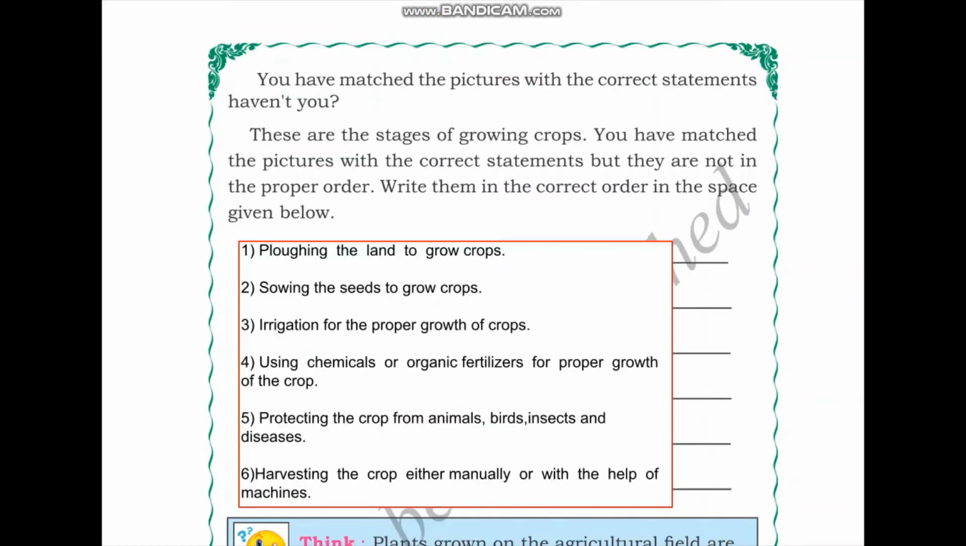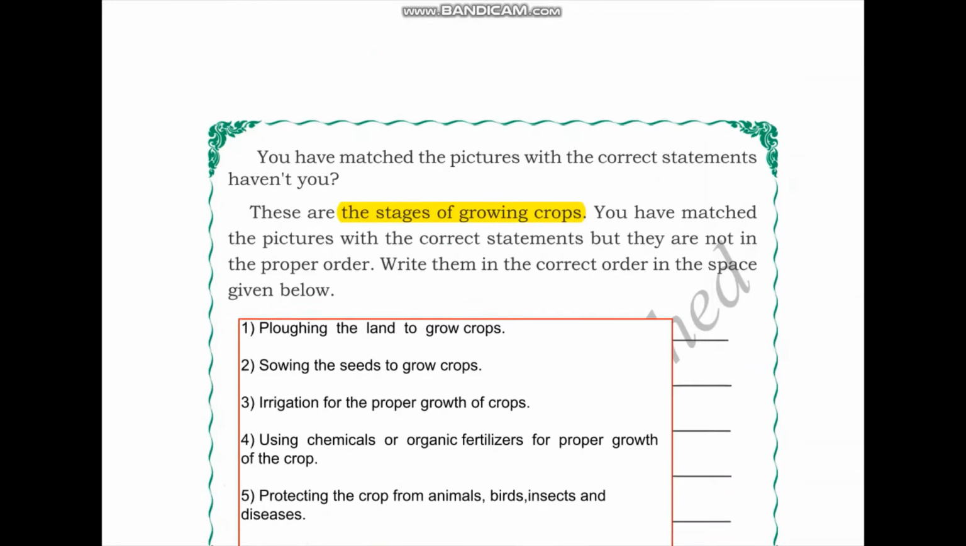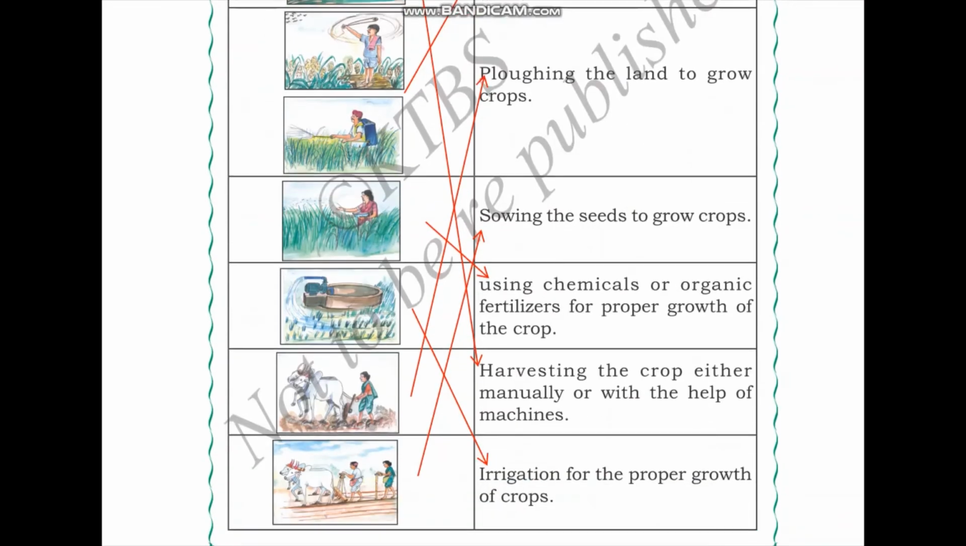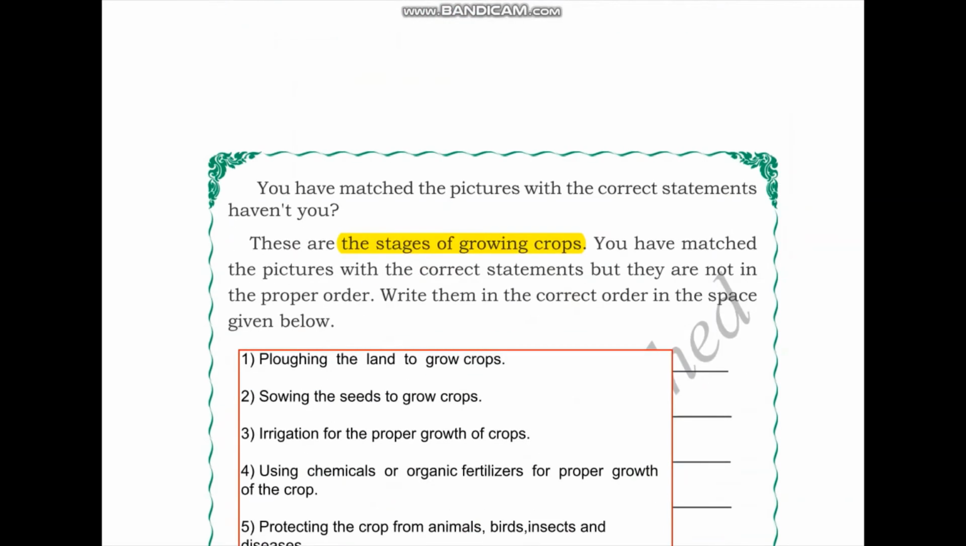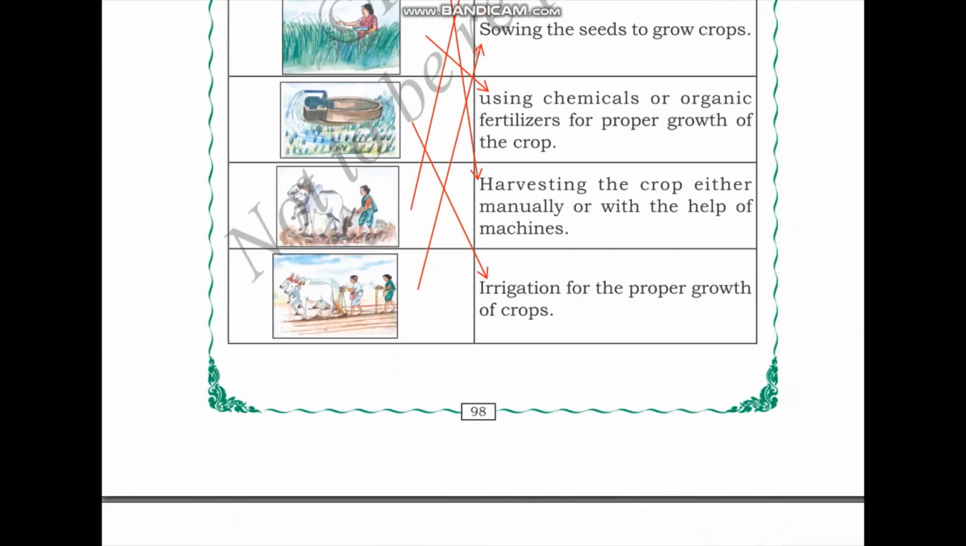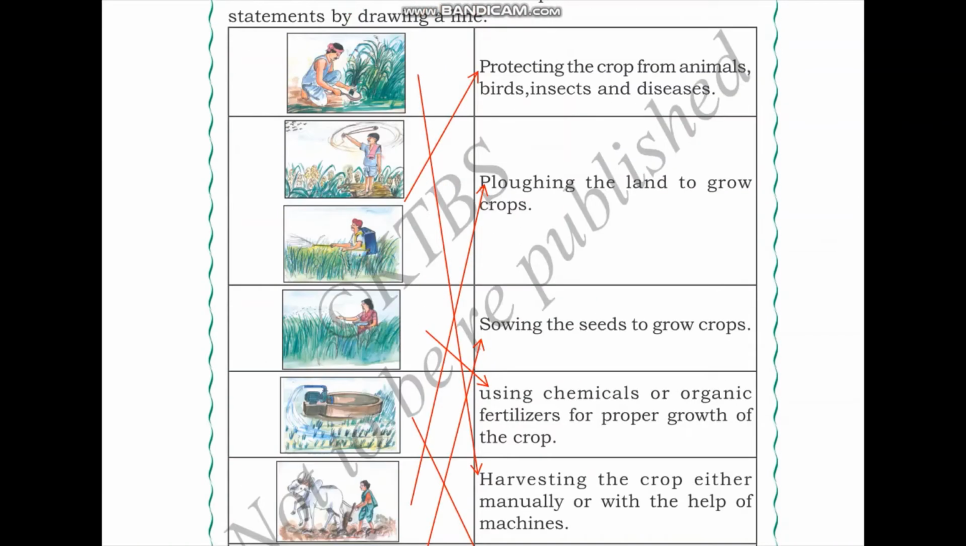You have matched the pictures with the correct statements, haven't you? These are the stages of growing crops. So we saw 6 different stages of growing crops through the 6 different images that we saw. You have matched the pictures with the correct statements, but they are not in proper order. Write them in the correct order in the space given below. Therefore, we need to make sure that the order of the stages of growing crops is proper.